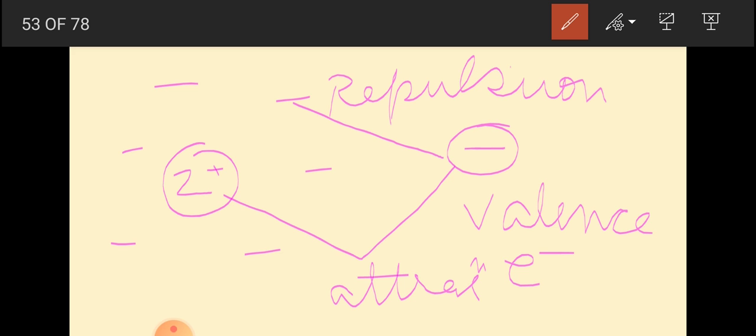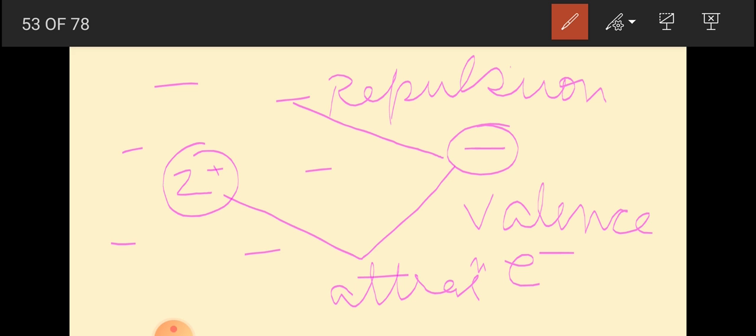So the combined effect of this attractive and repulsive force acting on the valence electron is that the valence electron experiences less attraction from the nucleus, and this is known as screening effect. Thus, the larger the number of electrons in the inner shell, the weaker is the attractive force holding the valence electron to the nucleus, and consequently the lower will be the value of ionization potential.